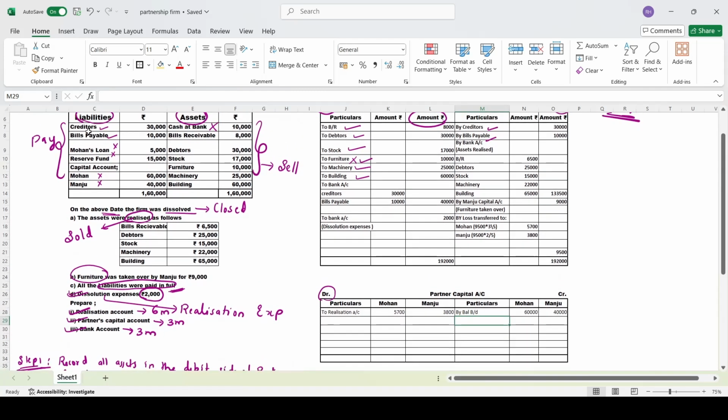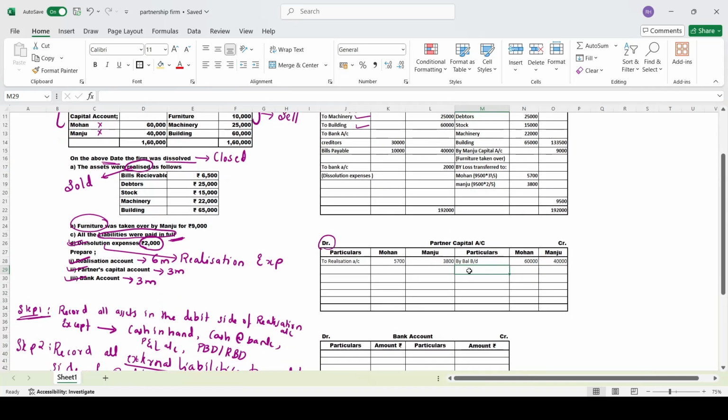After this, first record the balance, then the realization profit or loss. Now check whether any reserve fund is given in the problem. Yes, you can see it here: reserve fund or general reserve 15,000. That reserve fund should be distributed among both the partners in their profit sharing ratio. So, by reserve fund. What is the reserve fund value?